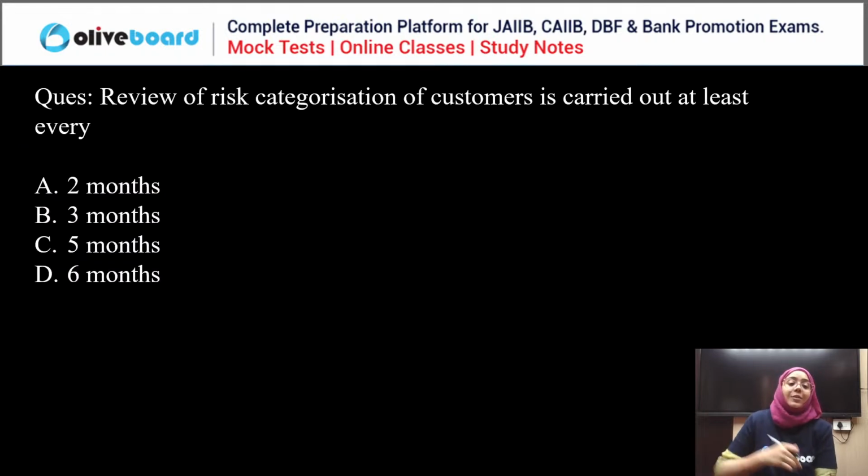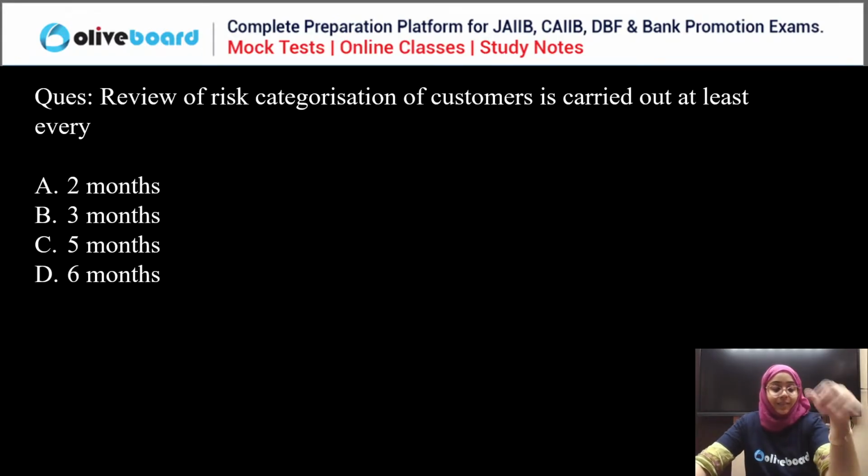Okay, next. Review of risk categorization of customer is carried out at least every 2 months, 3 months, 5 months, 6 months. Very easy. Everyone please answer this question.